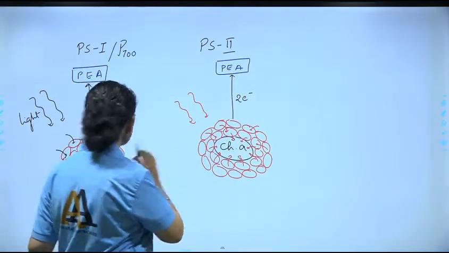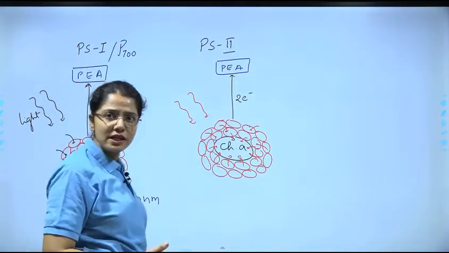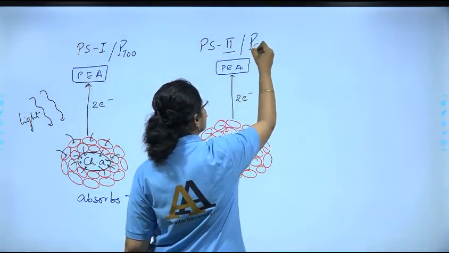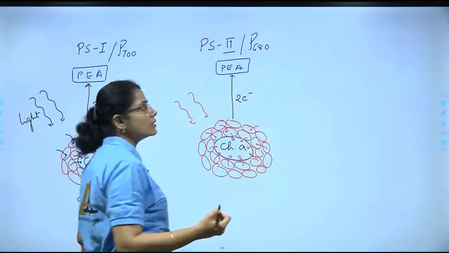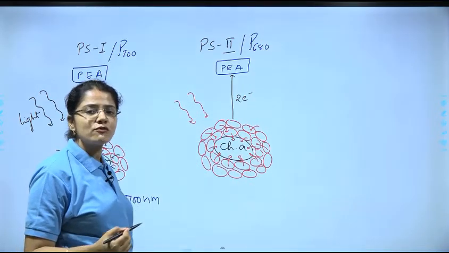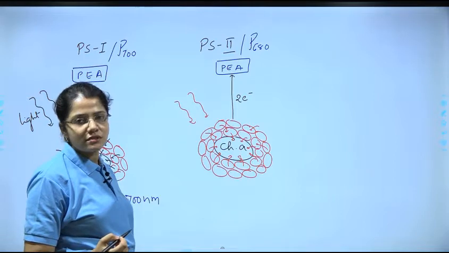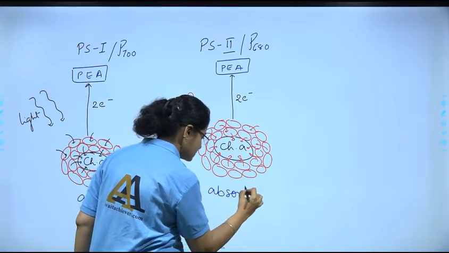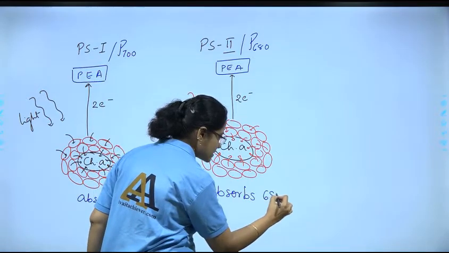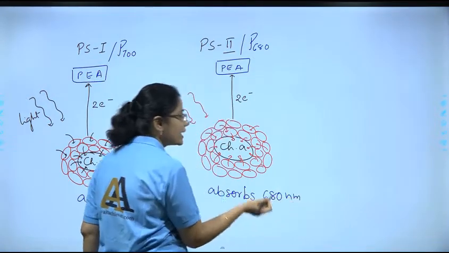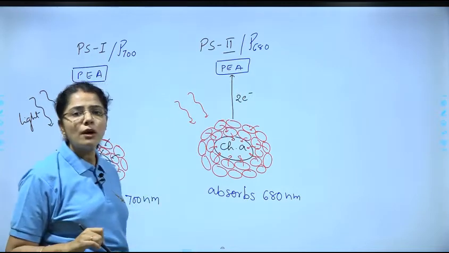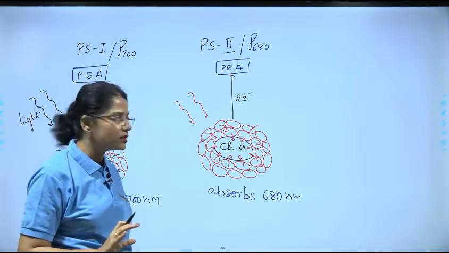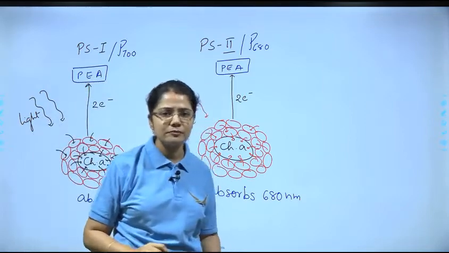So what is the difference then? Why are we calling this PS2? We are calling this PS2 because it is absorbing light with a wavelength of 680 nanometers. So it absorbs 680 nanometers and hence we are also calling it P680. This is clear to everyone? Let us move ahead.